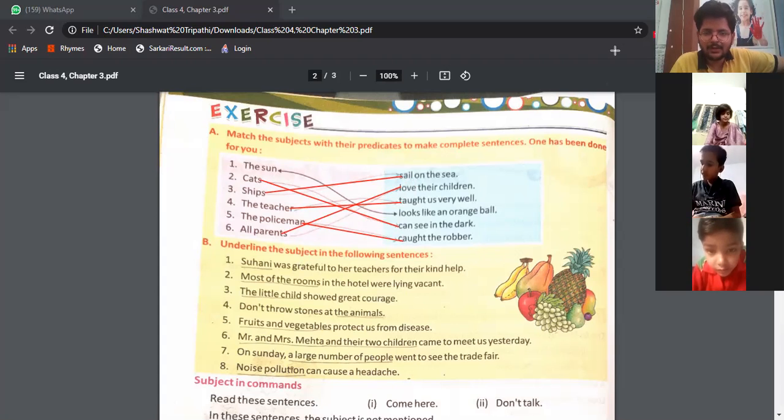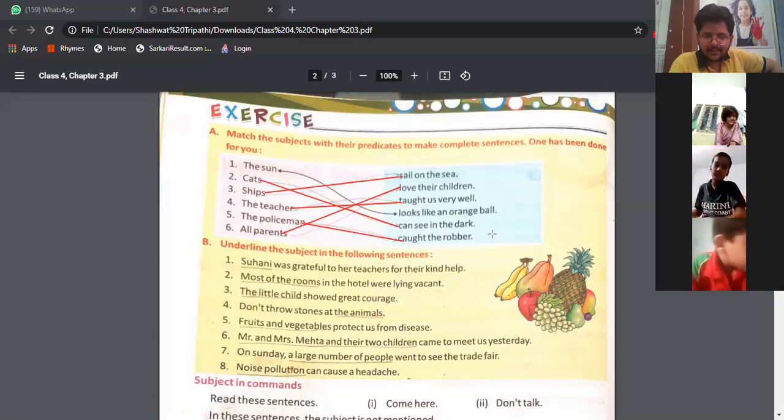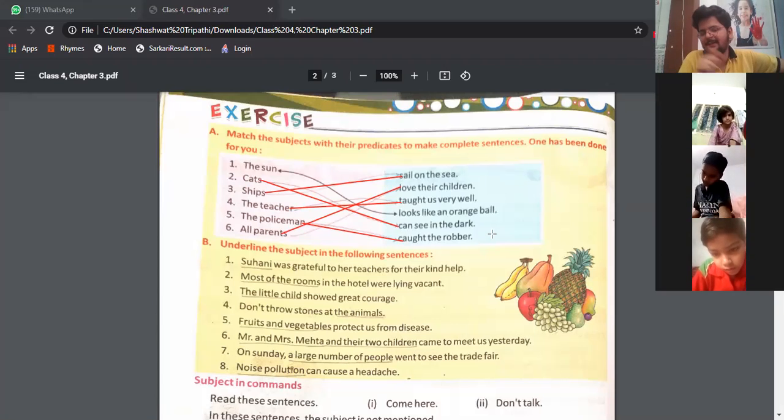Now, shall we move to the second exercise? Yes. What does the second question say? Who will read? Sir, underline the subject in the following sentence. You have to underline the subject in these sentences, okay? Whatever is the subject, you have to underline it. You will tell me the answer, I will write the correct answer.